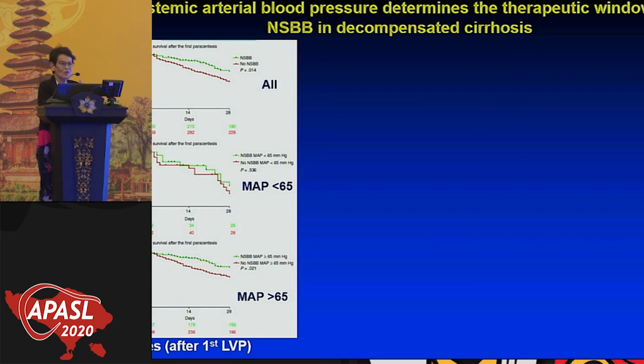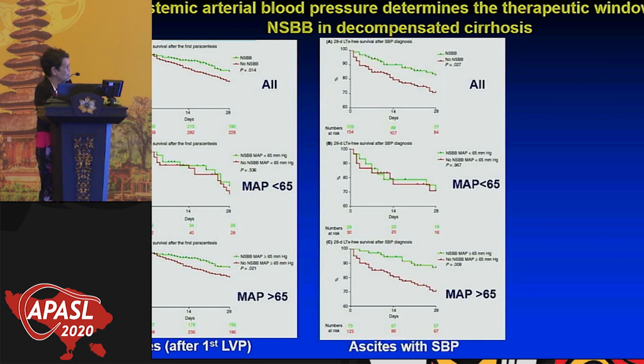Look at this. If the pressure was less than 65, no difference. It was significant when the mean arterial pressure was more than 65. And the same for patients with SBP. The main benefit, if you see these two panels here, was if the patient had a MAP more than 65.